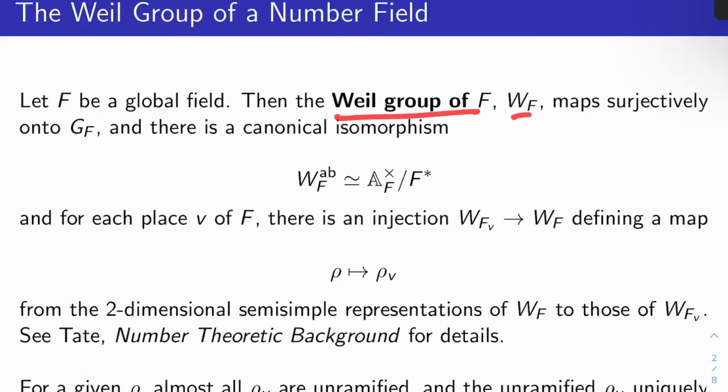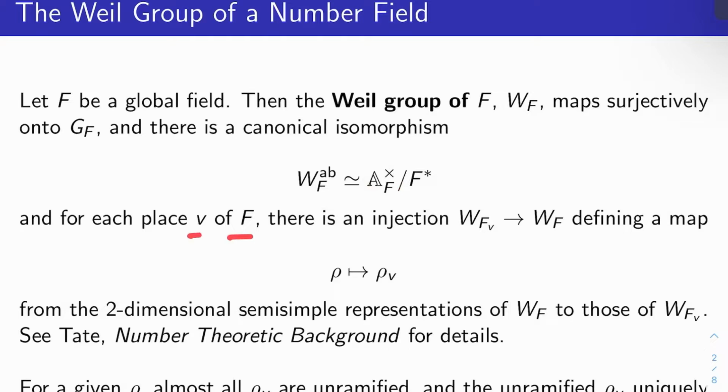The Weil group of F, W sub F, which always exists, which isn't really obvious by the description I'm going to give, but you can see Tate's number theoretic background for more discussion on that, is a group that maps surjectively onto G sub F and admits a canonical isomorphism from its abelianization to the invertible elements in the adeles of F mod F star. Remember, F star embeds here.